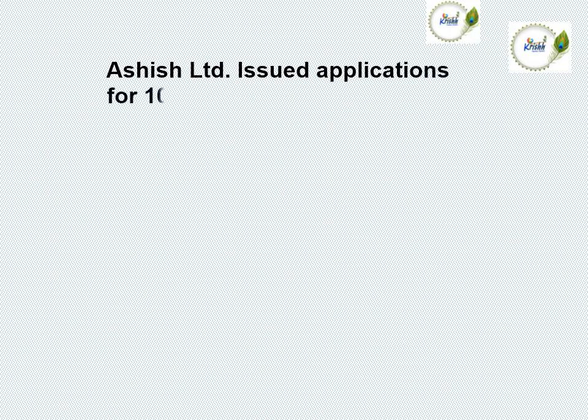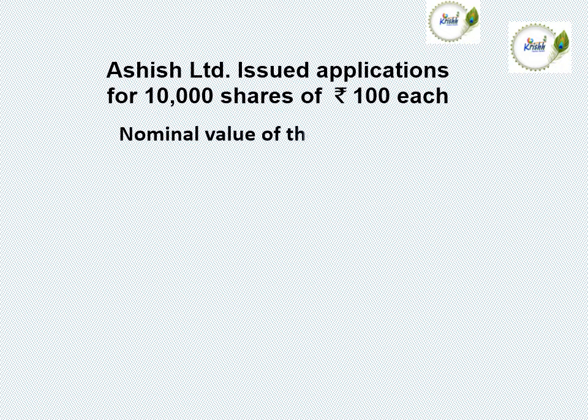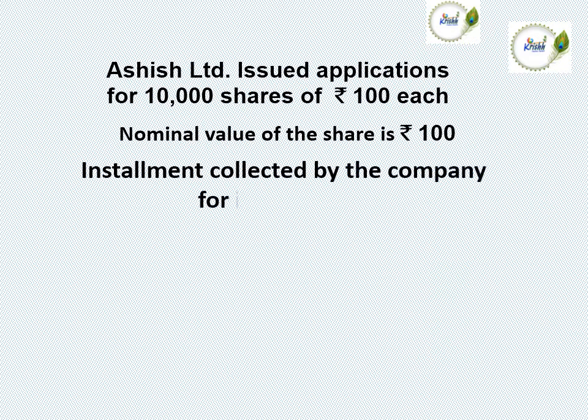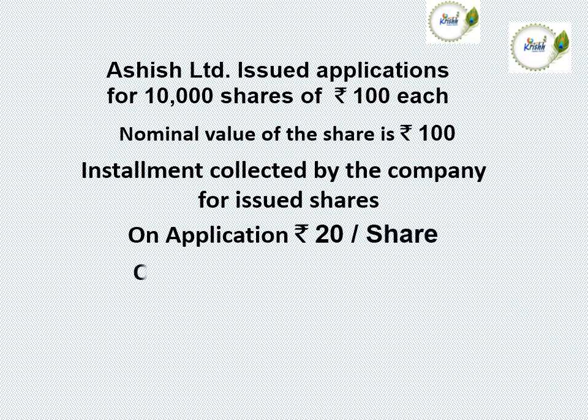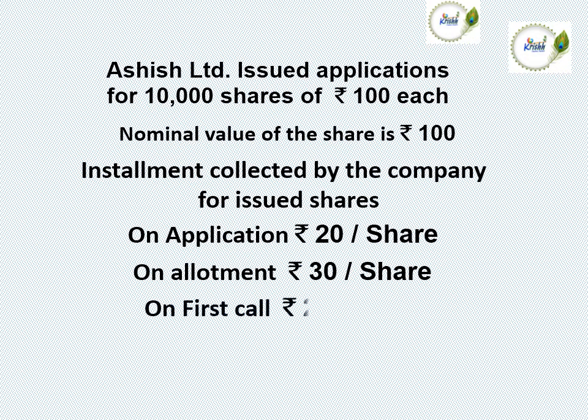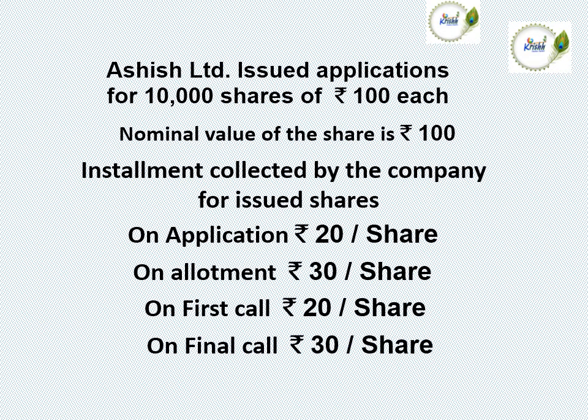In this question, Asus Limited, the total number of applications issued to the public is 10,000 shares and the face value, that is nominal value of the share, is rupees 100. The company selected the installment method, so the 100 rupees is collected in 4 installments. First on application 20 rupees per share, on allotment 30 rupees per share, on first call 20 rupees per share, and the balance amount 30 rupees collected on the final call.